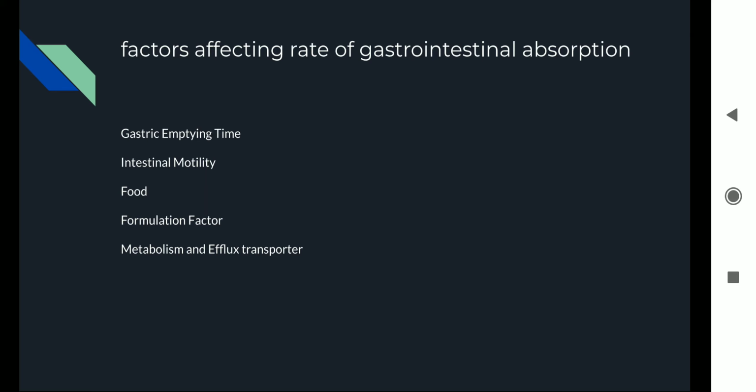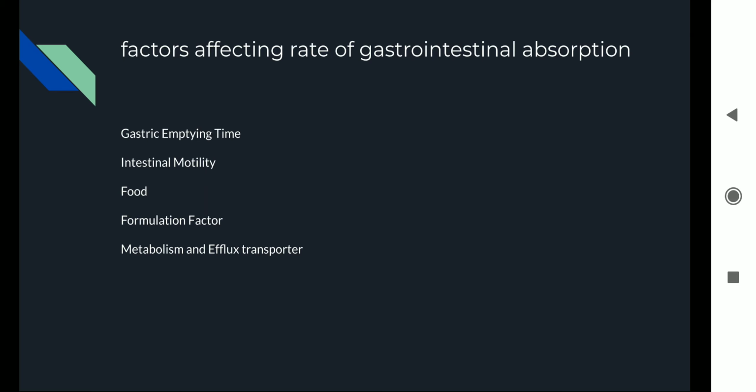Here in the small intestine there is a high amount of blood flow and absorption is very quick. Problems such as diarrhea will change the rate of absorption from the small intestine, and the gastric emptying time is also going to affect it.